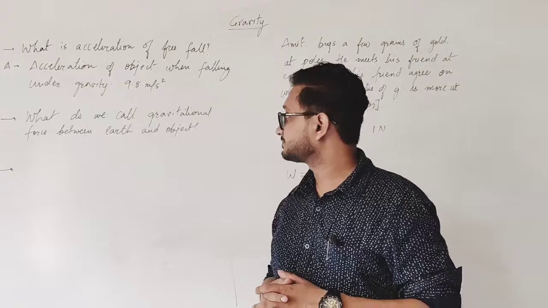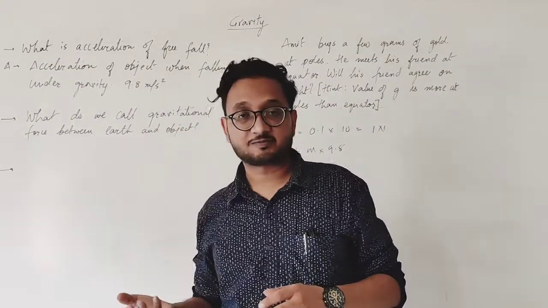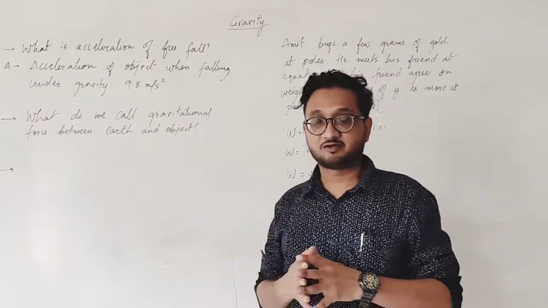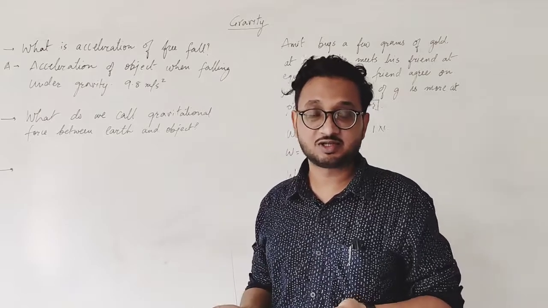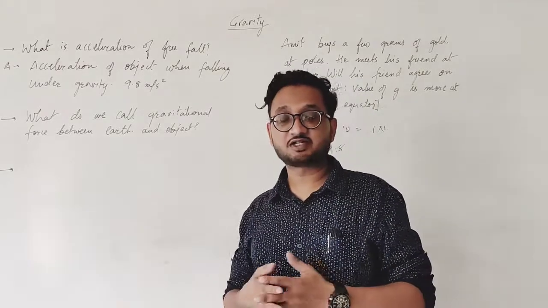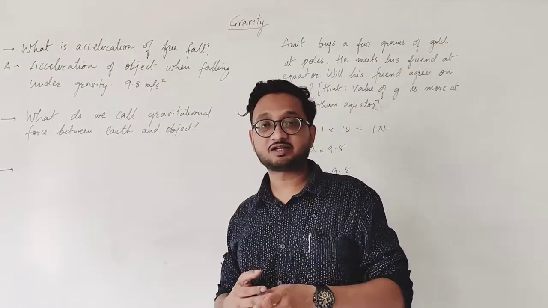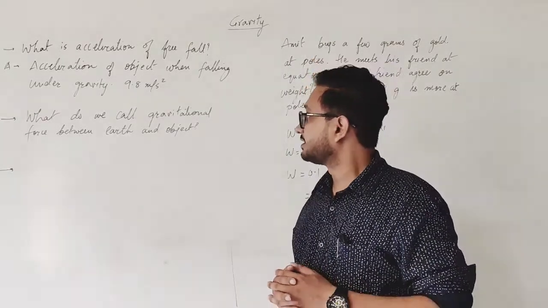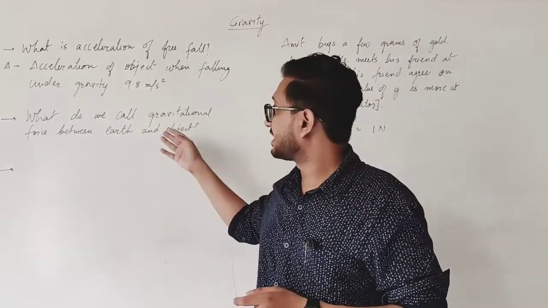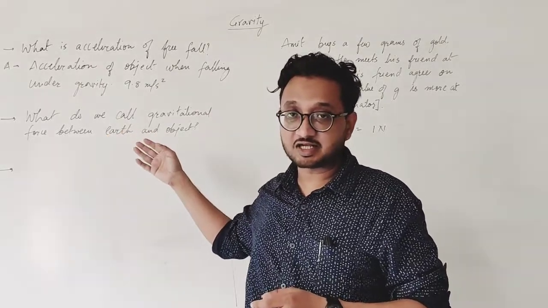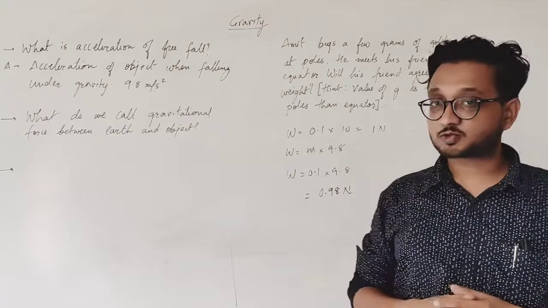Every object, if it is free falling, has this acceleration. Okay students? The next question is, what do we call the gravitational force between earth and an object? Actually this is a very simple and easy question. Simply we call it gravity. We have given it a small name, gravity, instead of the whole gravitational force.